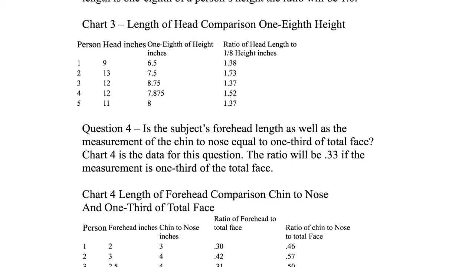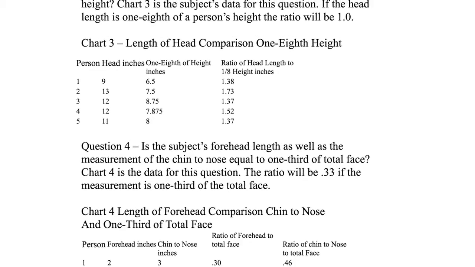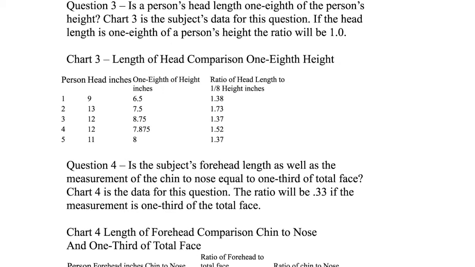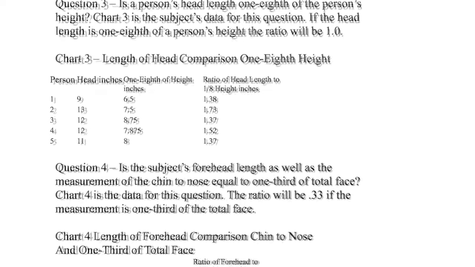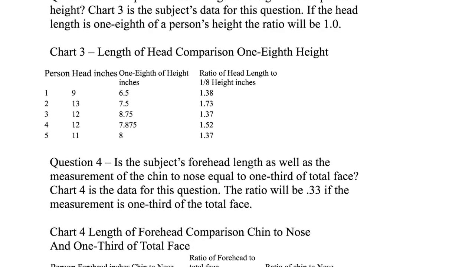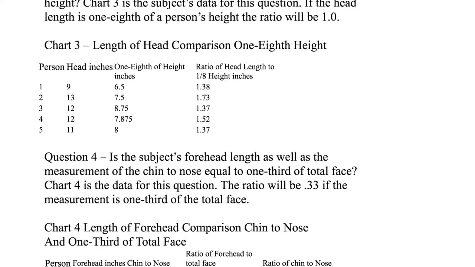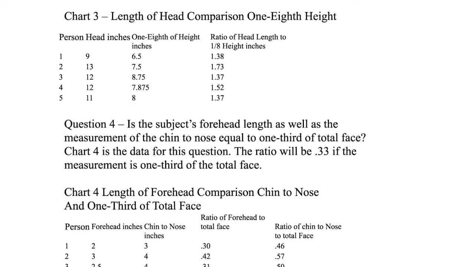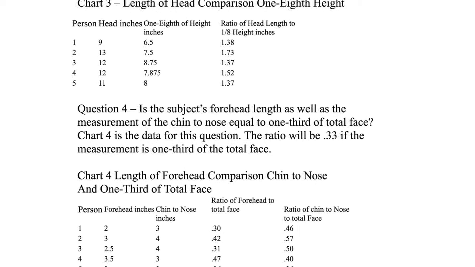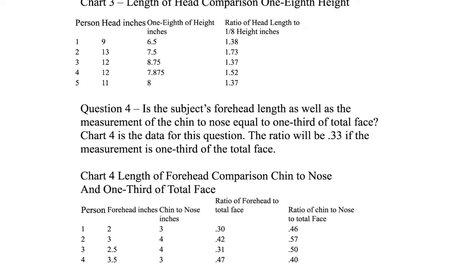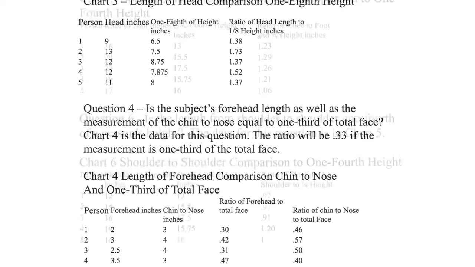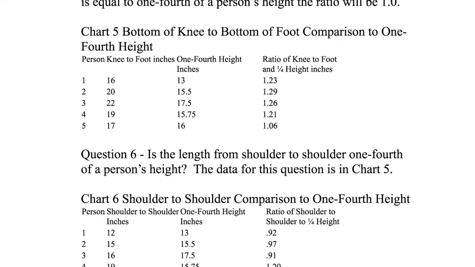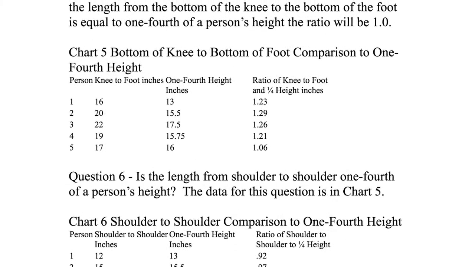Question 4 has to do with the proportions within each individual's face. Vitruvius's man has proportions that make each third of his face equal to each other third. In this study, for an individual to have Vitruvius's man's proportions, the ratio must be 1/3 or 0.33. Looking at the data for these individuals makes the experimenter wonder, where is the space for their nose? The difficulty in establishing landmarks for measurement may have resulted in the data for this question.